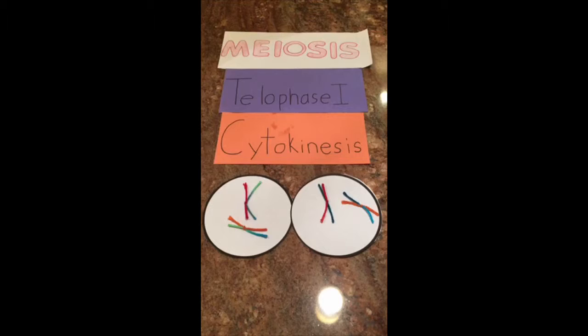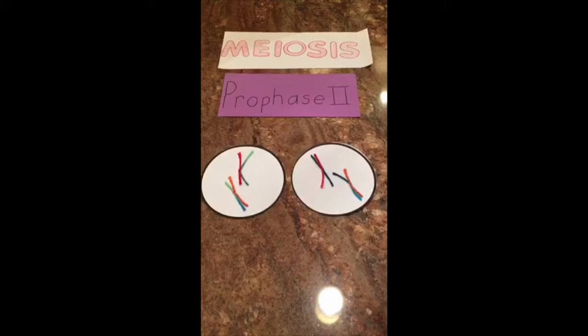After telophase and the first cytokinesis, 2 daughter cells are produced, each with duplicated copies of half of the parent cell's chromosomes. The first phase of the second division is prophase 2. In this phase, the spindle apparatus forms once again in both daughter cells produced by the first division. The chromosomes begin to move towards the metaphase plate in the cell.